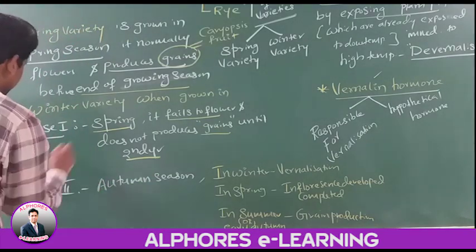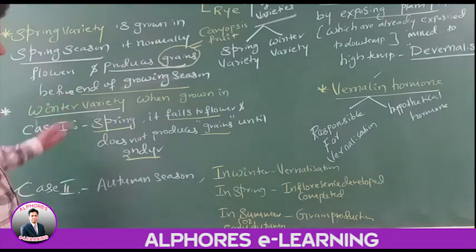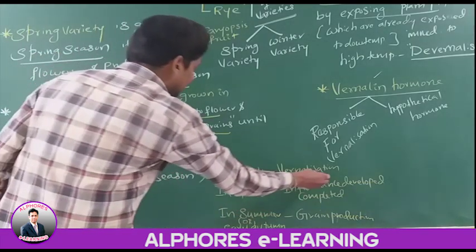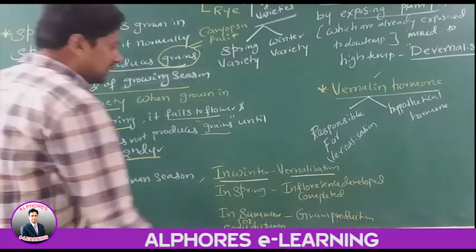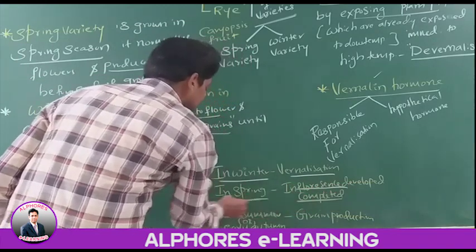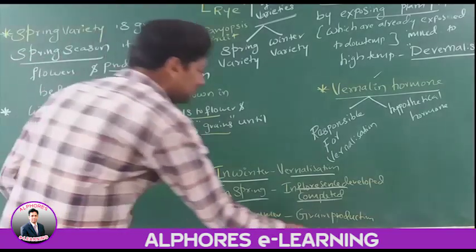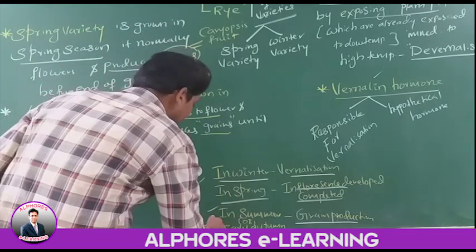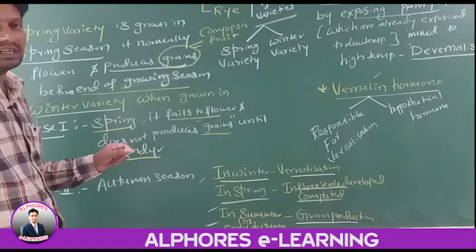See this case 2: we are taking winter variety and growing it in autumn season. Vernalization takes place in winter. Inflorescence development is completed in spring season. Grain production comes in the summer or early autumn.